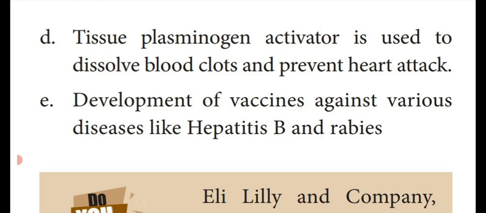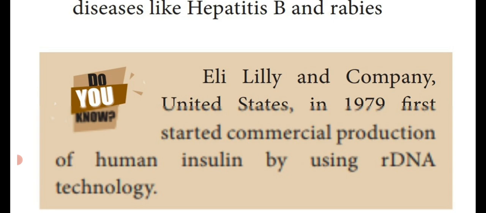Then different types of vaccines are also produced against diseases like hepatitis B and rabies. Rabies is what is called mad dog bite. When a dog bites a human being, that is known as rabies, caused by a viral disease. Another one is hepatitis B. So for these two diseases we are producing vaccines by rDNA technology. So these are the different advantages of biotechnology in medicine, an important 4 mark and 7 mark question.